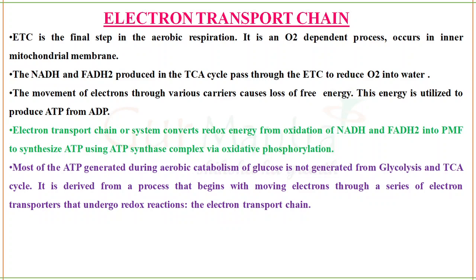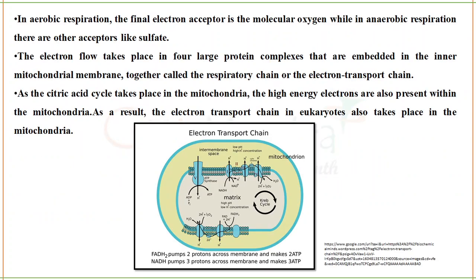And the electron transport chain, which is the last step in aerobic respiration, happens in the inner mitochondrial membrane, where electrons are transported through various electron carriers and finally reduce oxygen to water, with the synthesis of ATP.